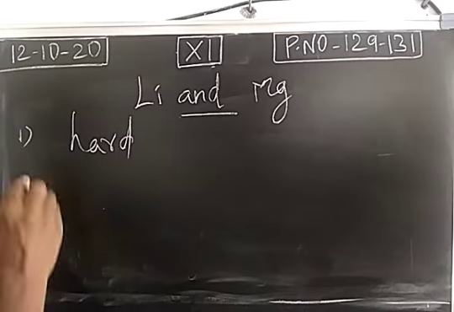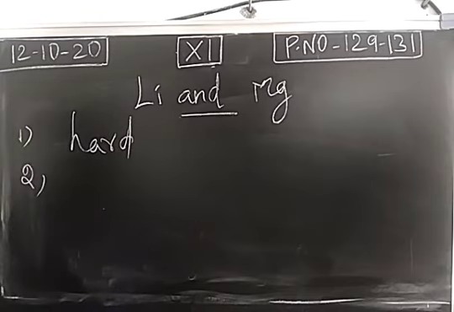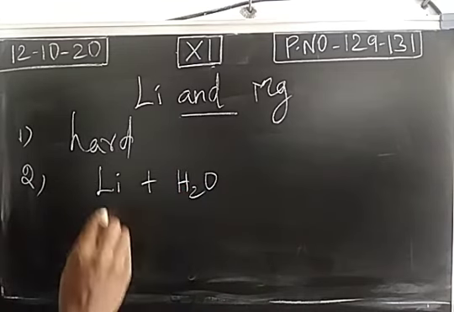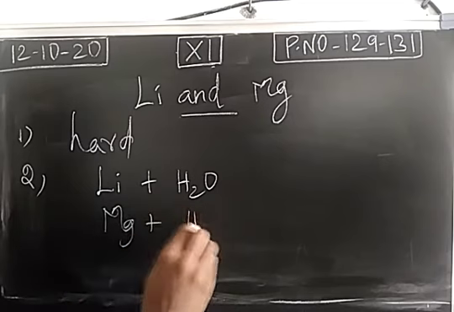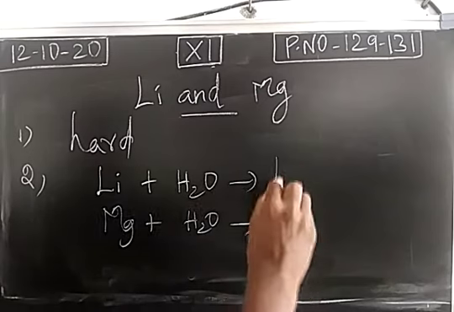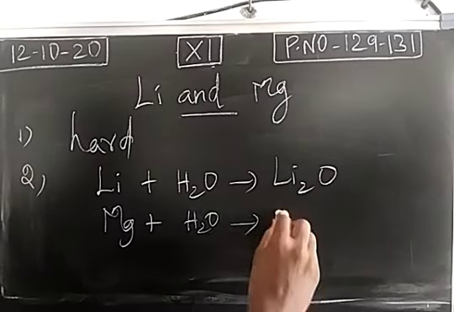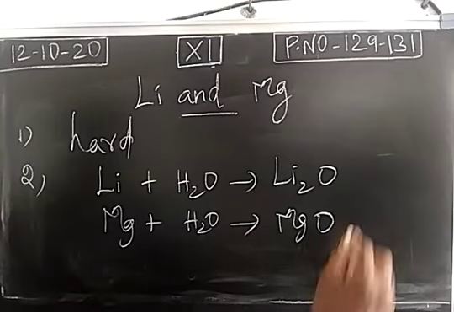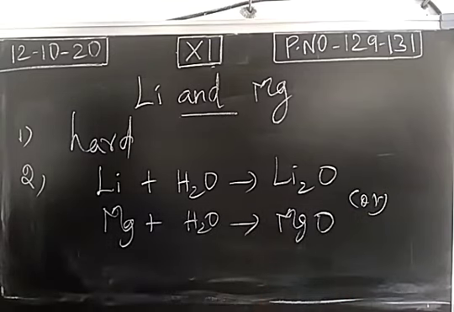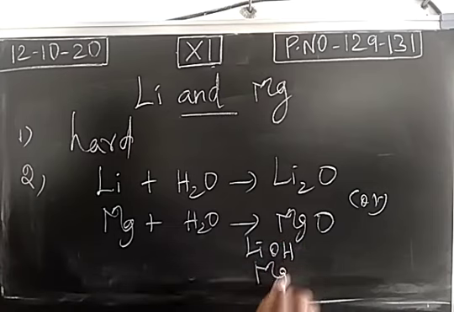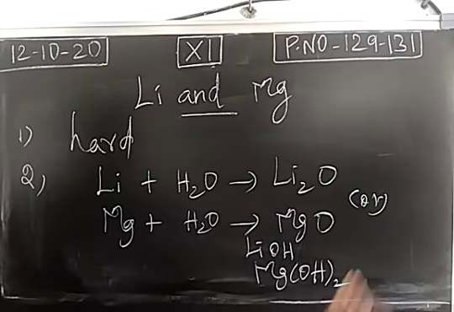Second property, the reaction of metals with water. So lithium combines with water as well as magnesium combines with water. So they are forming oxides and hydroxides. Lithium oxide, magnesium oxide with the liberation of hydrogen, or they may form hydroxides, lithium hydroxide or magnesium hydroxide.